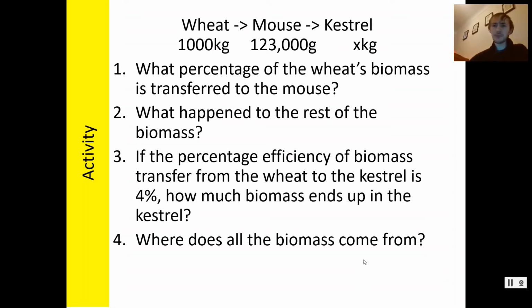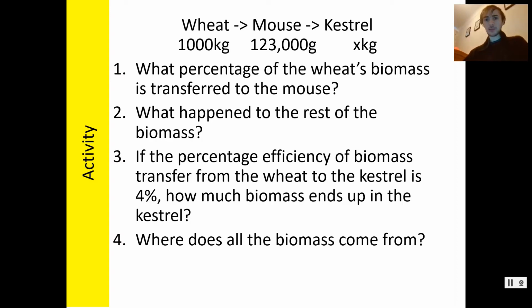So, we should have seen initially that this number in the middle is strangely laid out. And so we should work out that's 123 kilograms. If you haven't done that, if you've used 123,000, you'll get some very strange results. I've done that deliberately because it's the kind of trick question they throw out there in the exam. So if you haven't got 123 kilograms, then you need to go back and redo your maths and fix that before I give you the answers.